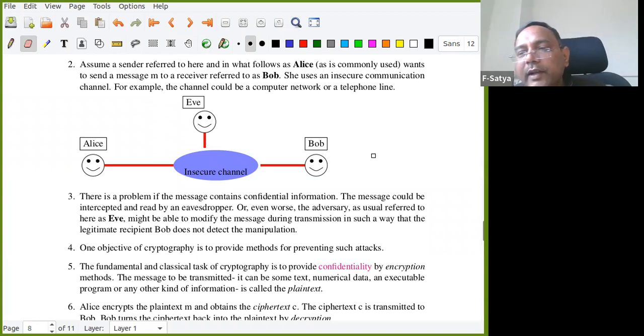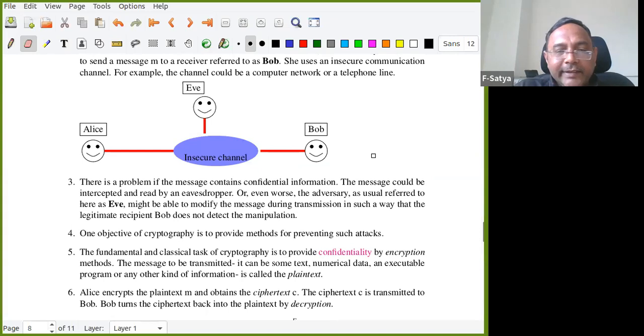You see this in movies or even serials, right? A third person will be there and will communicate wrong information. So one of the objectives of cryptography is to provide methods to prevent such attacks.